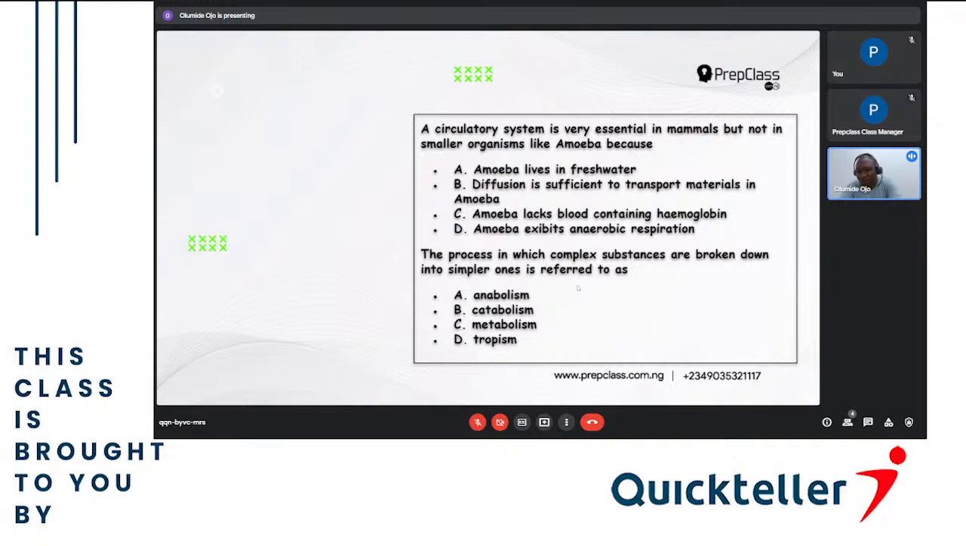The process in which complex substances are broken down into simpler ones is referred to as A, anabolism, B, catabolism, C, metabolism, and D, tropism. So the answer is catabolism. That's the process of breaking down higher material into smaller ones, while metabolism is a process of building. Tropism is reaction, irritability. That means you are reacting.